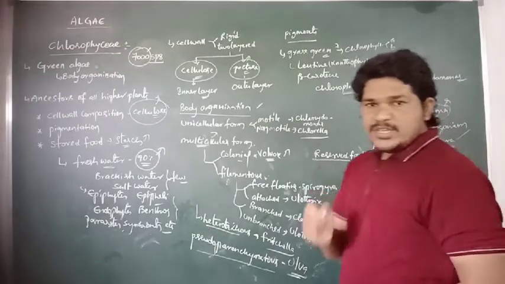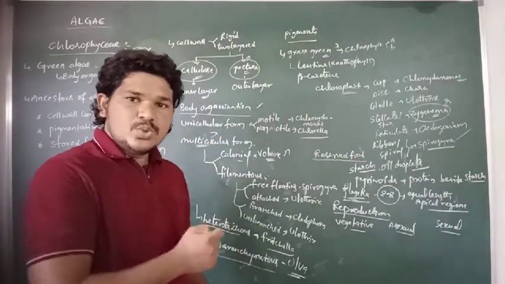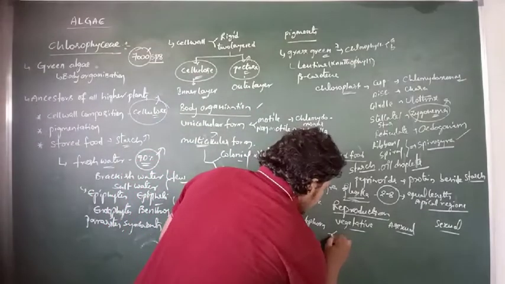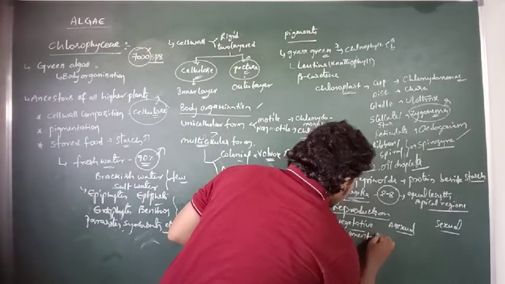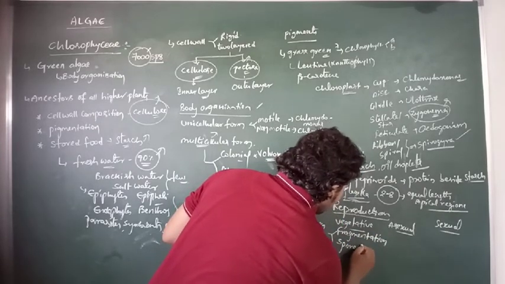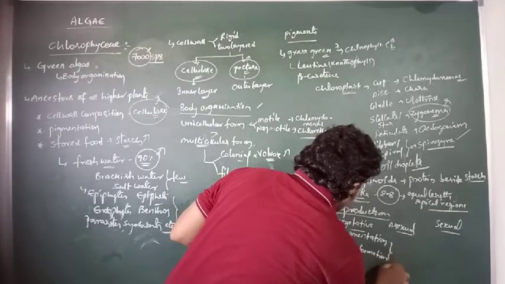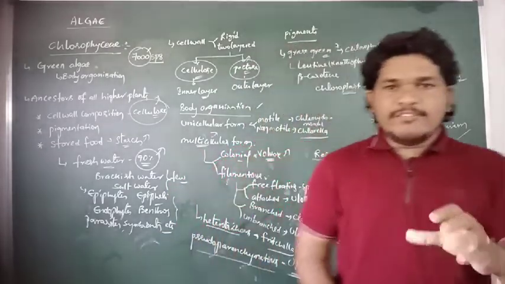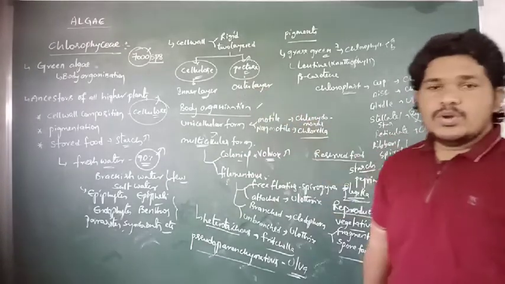If we observe the vegetative reproduction in Chlorophyceae, it takes place through the fragmentation process or spore formation. These are the two different kinds of processes in the vegetative reproduction of Chlorophyceae.